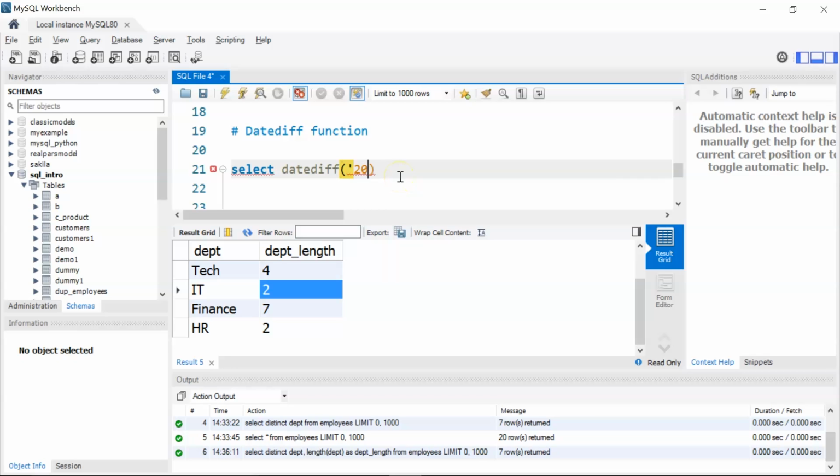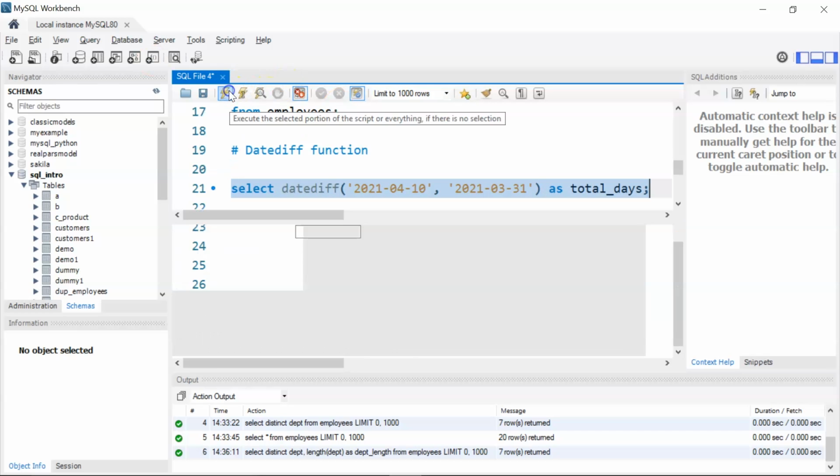So I'm passing in two date values, let's say 2021 April, so I'll write 04 and let's say 10th of April. I'll give another comma and I'll pass in my second date value, that is going to be 30th of March 2021. Alright, now another thing to note here is the date value should be present inside quotations. Now if you want, you can give an alias as well. I'll write as total days.